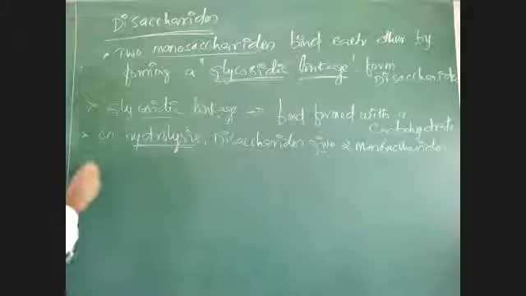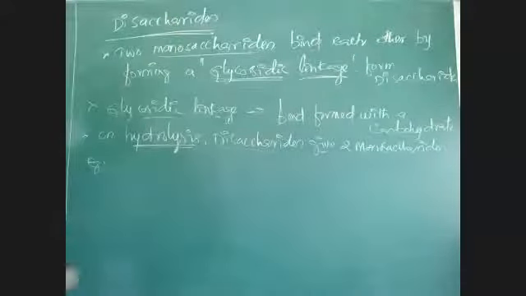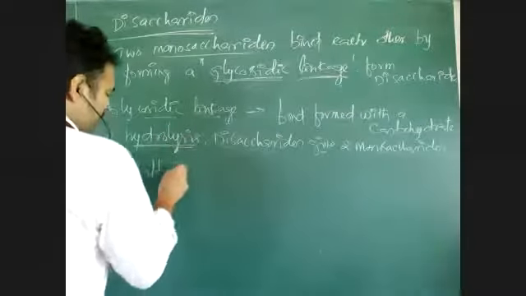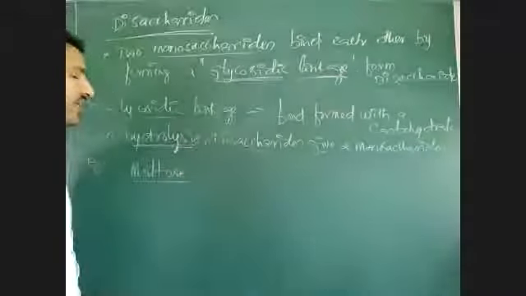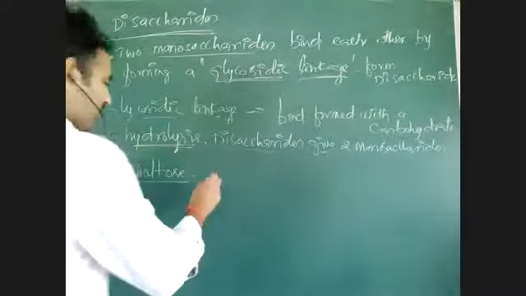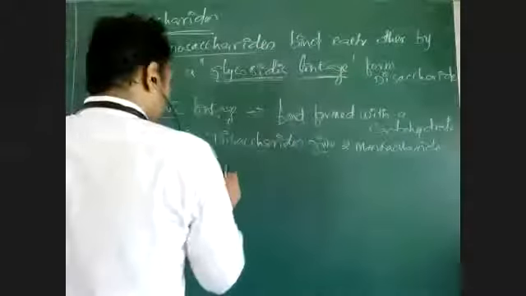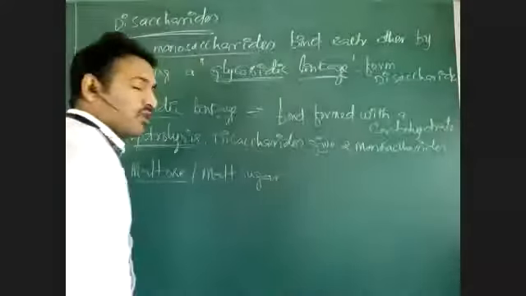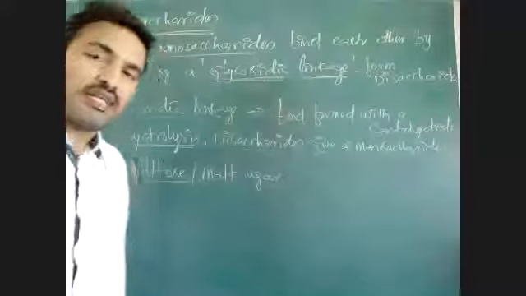Take some examples. Suppose maltose. Maltose is a very important disaccharide. This maltose is also called malt sugar, because it is richly present in malted cells.